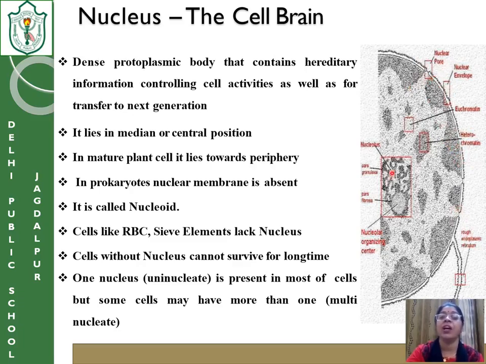Then the central part of the nucleus is called the nucleolus, which carries the RNA. And RNA is also a kind of genetic material. We have two types of genetic material. One is DNA, the other one is RNA. DNA is deoxyribose nucleic acid and RNA is ribose nucleic acid. Okay, and proteins are also present.